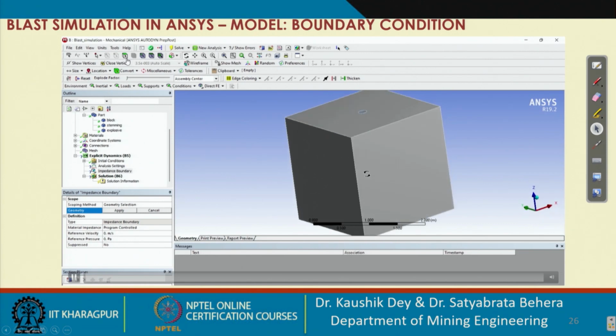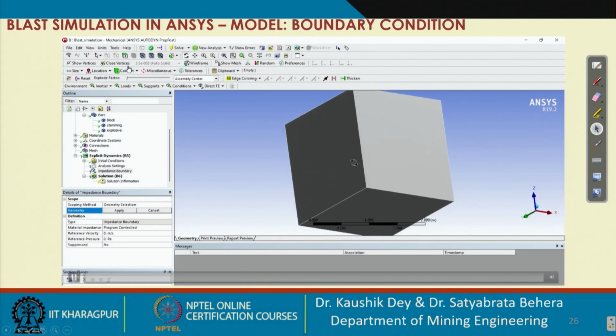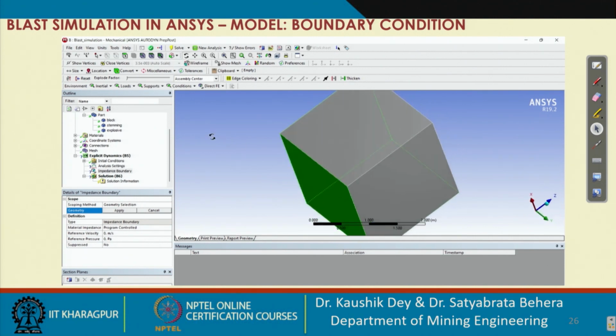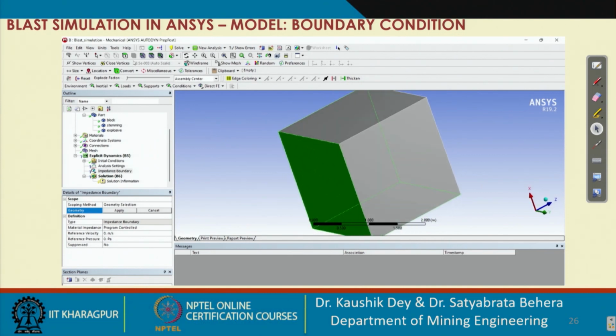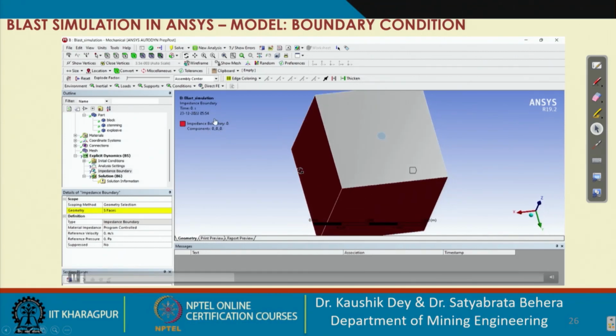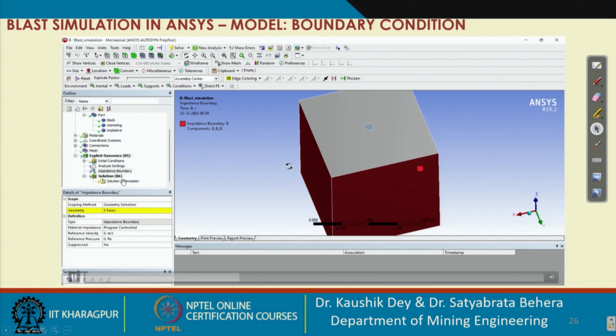Here one face option is there. Likewise, select that face option, and you can add the infinity boundary condition to all your 5 faces. This is one of the boundary conditions which we are adding right now. Okay, now on all the 5 faces, the impedance boundary condition has been added.